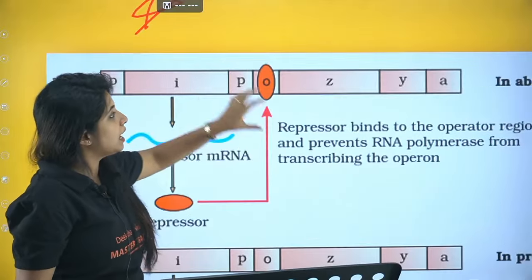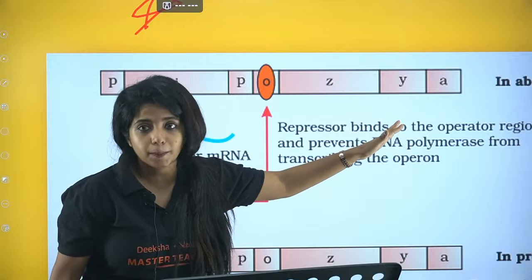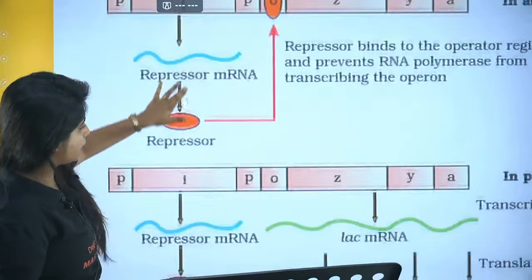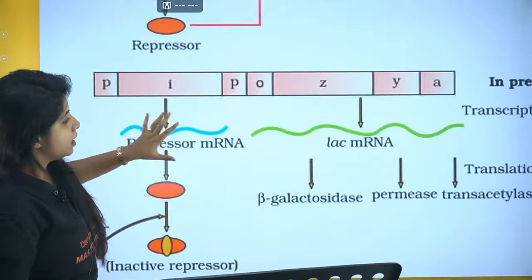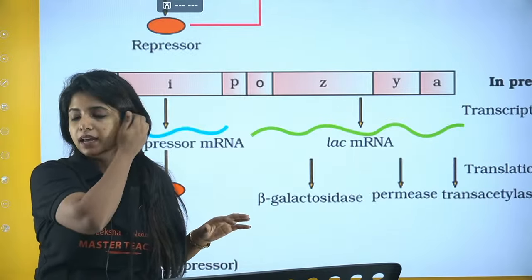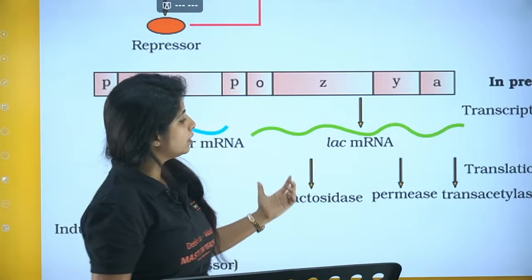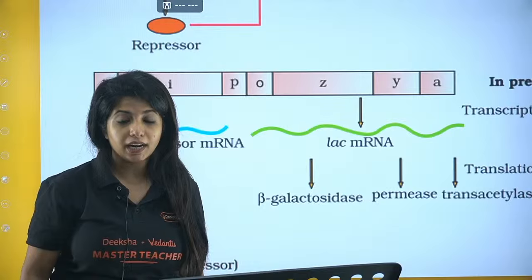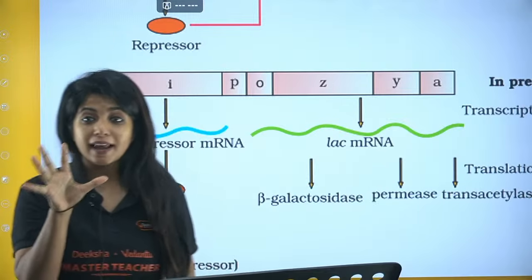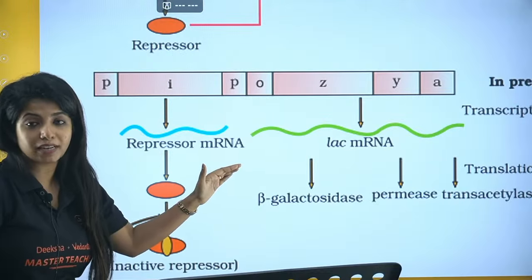Why? Such that the RNA polymerase cannot move forward, so that transcription would not take place. Cool. So this is happening. Now, this is the case of E. coli. When E. coli does not have nutrition in its medium, there is no need of forming all these enzymes. But whenever there is nutrition in the medium, what is nutrition? Lactose. Suppose lactose is there in the medium. You know what lactose does? Lactose slowly sneaks into the cell membrane of the E. coli.